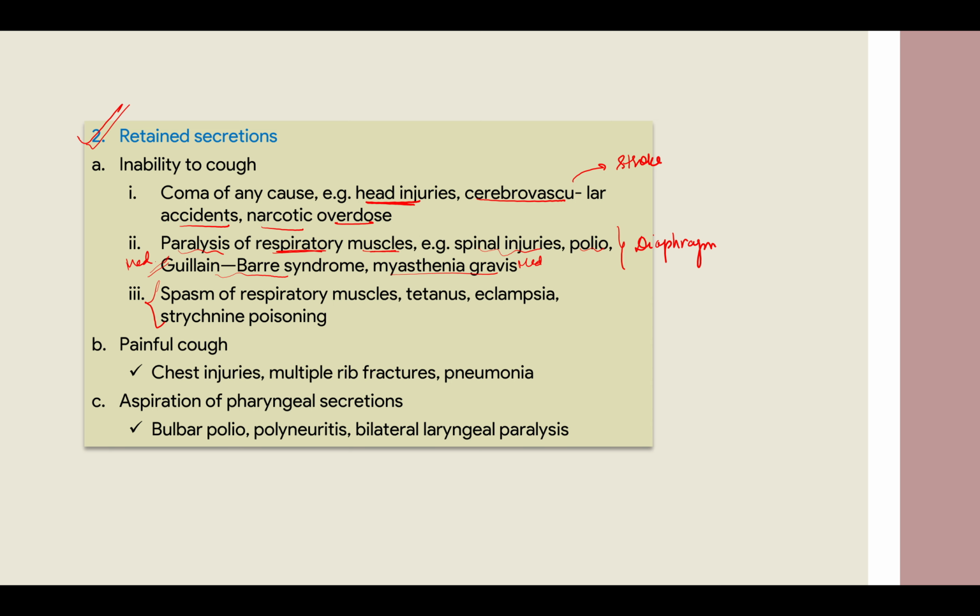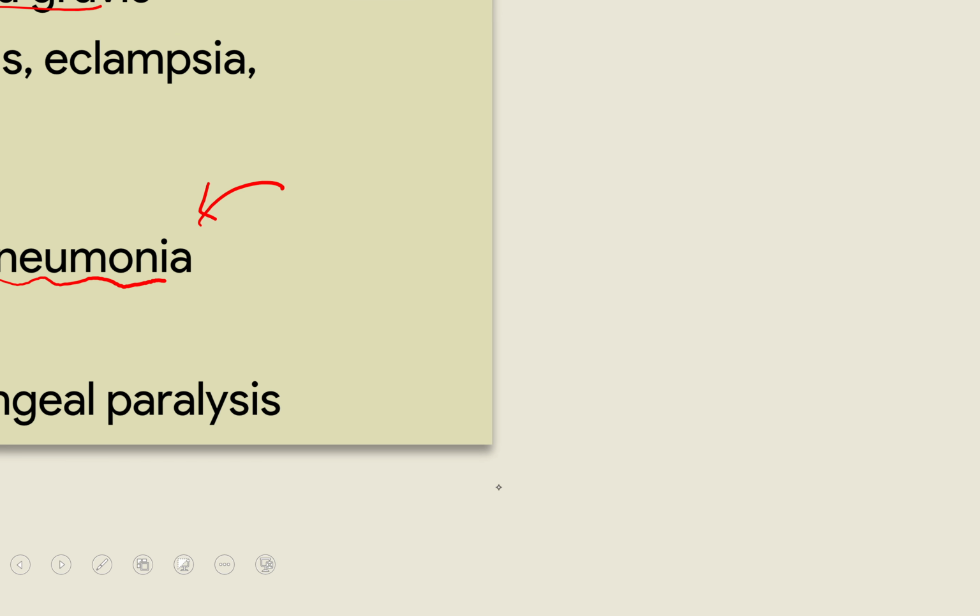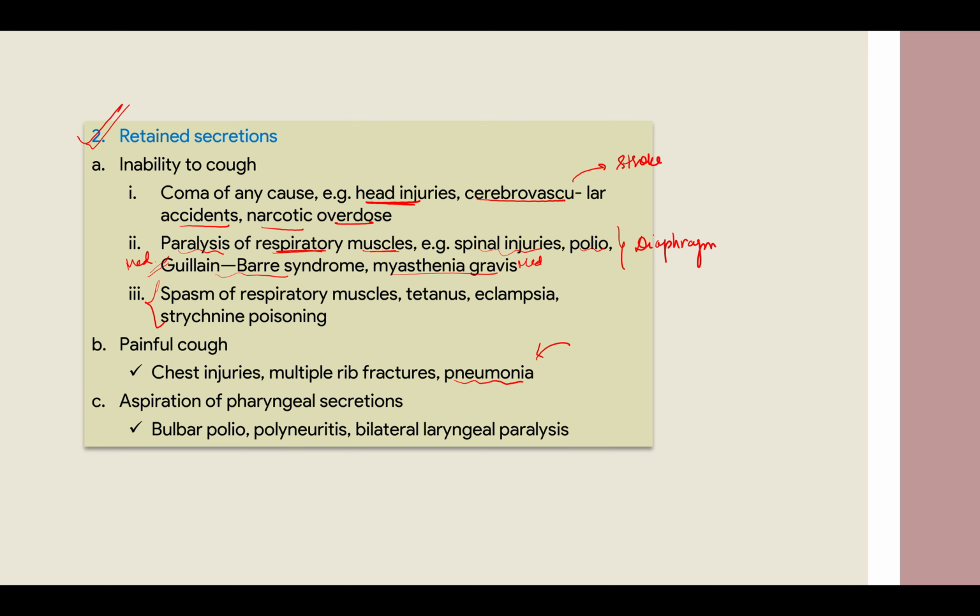Then there is painful cough. Whenever you are coughing, if it is painful, you will not be doing that, right? Why would you give yourself pain? So whenever there is injury to your chest area, stab wound or anything, multiple rib fractures, even in pneumonia sometimes a patient is so weak, then there can be paralysis of the muscles, like if the patient is malnourished.